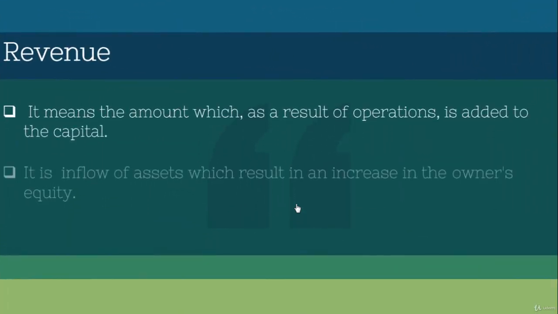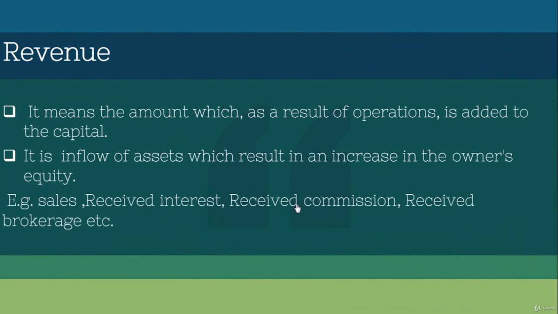Revenue. What is revenue? Revenue is the amount which, as a result of operation, is added to the capital. It means that from the operational activities we finally get some amount, and that is called revenue. For example, I have a bookshop, I sell the books and get the money. That is the result of operation.